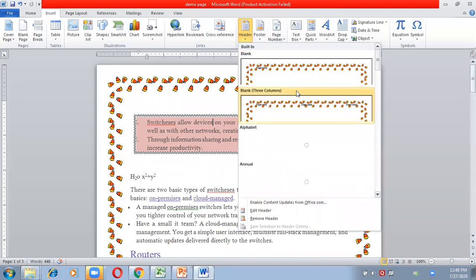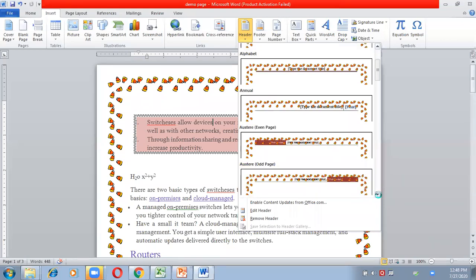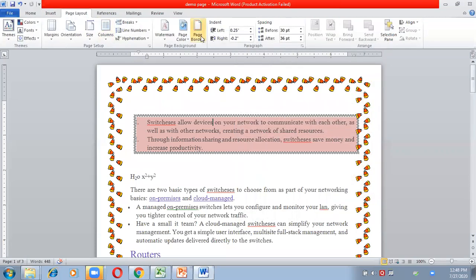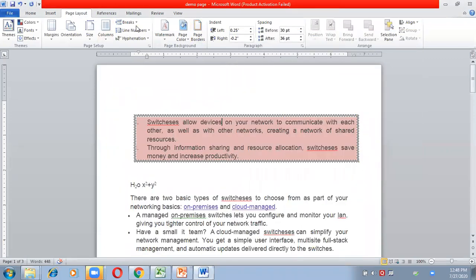These are the different ways in which you can insert a header. But if I want my header to be visible properly, I have to remove the page border first. So I'm removing the page border. Okay, now I am inserting.